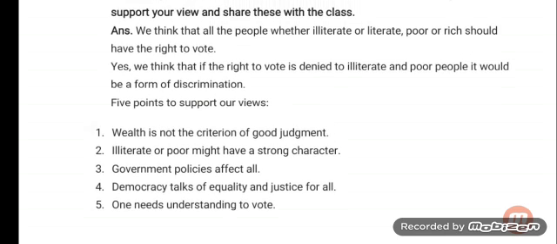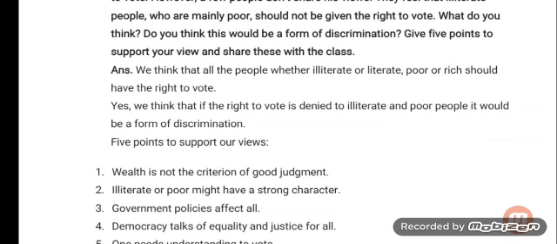So this is a worksheet. You have to write all question and answers in your notebook.